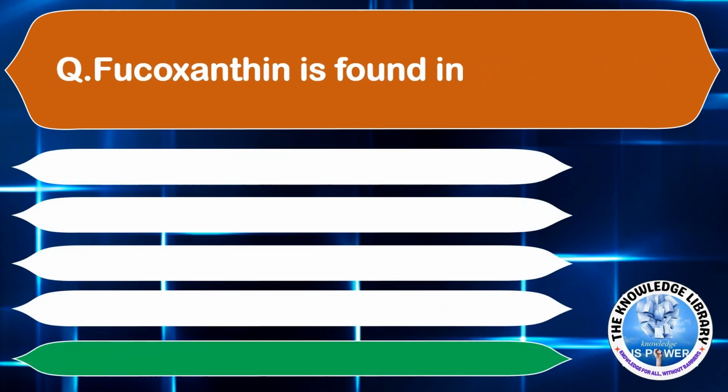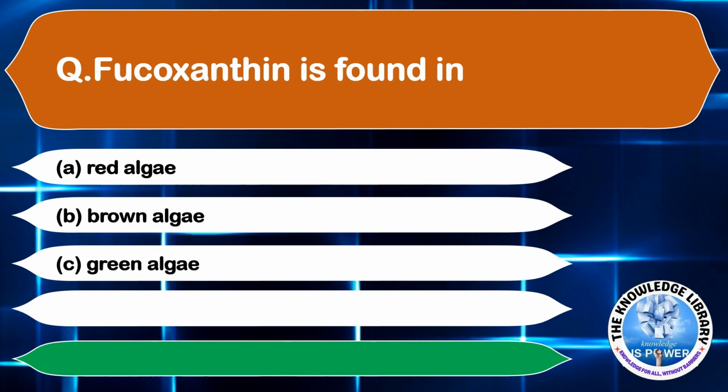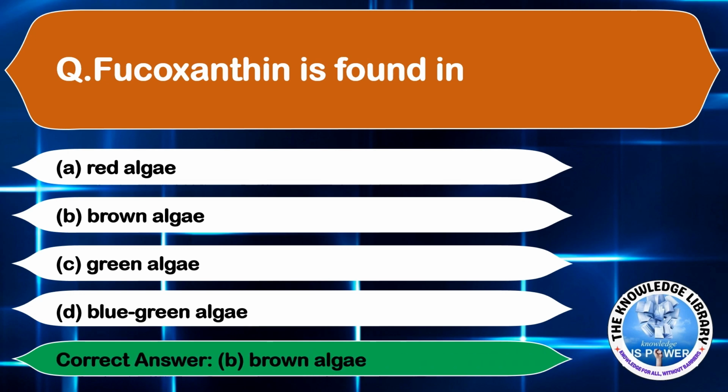Fucoxanthin is found in option A, red algae, option B, brown algae, option C, green algae, and option D, blue-green algae. The correct answer is option B, brown algae. Moving on to the next question.